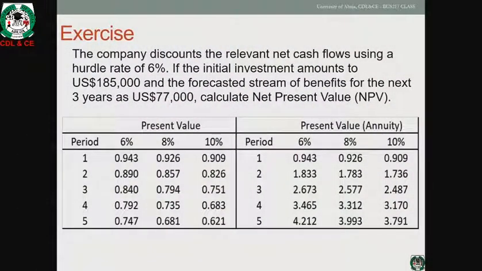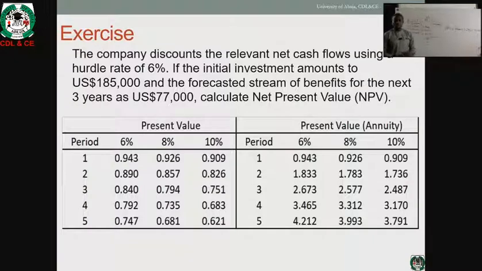And we have said that the concept of rejecting or accepting a project is driven by whether the NPV result is positive or negative. A positive NPV result indicates profitability, and a negative NPV result is an indication that there is no prospect for the project in terms of future profitability.